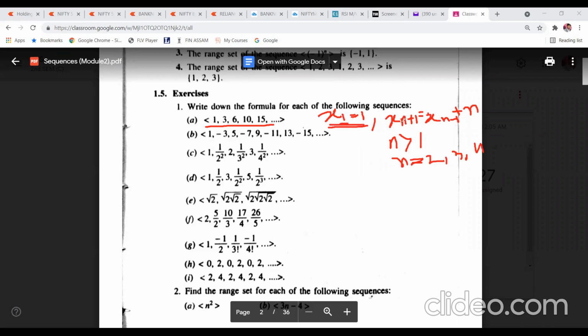Now if you put n equal to 2, strictly greater than 1, not greater than or equal to. Because if you put n equal to 1, you are going to get x2, since after x1, x2 will come. So x is 1, 2, 3, 4, like this. Now you put n equal to 1 here, so you're going to get x2. Okay, so x(n-1) is x0. Just a minute, something is off.